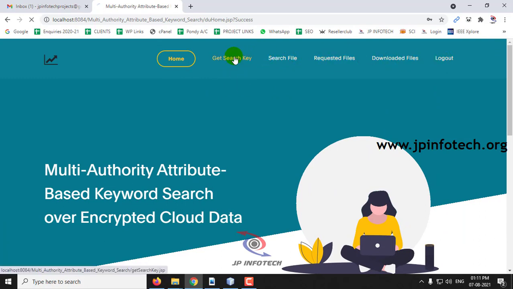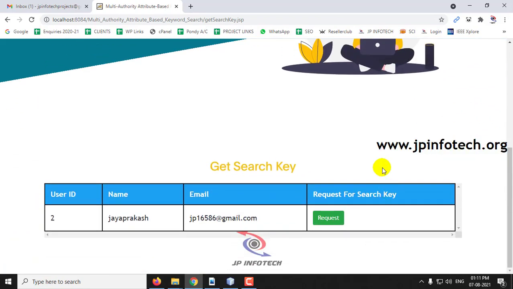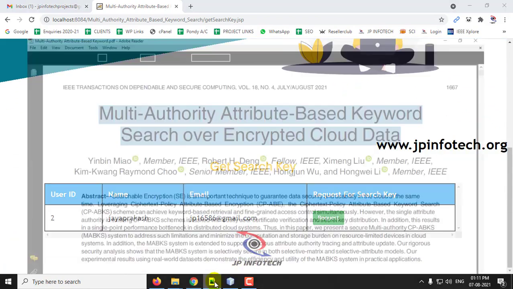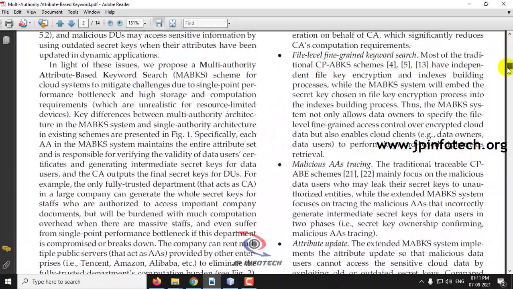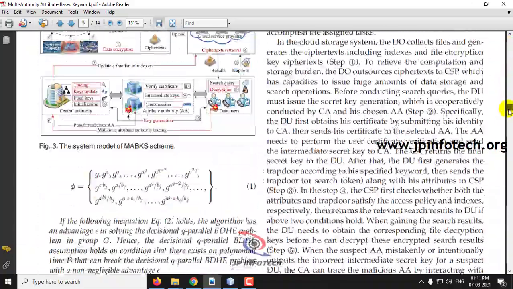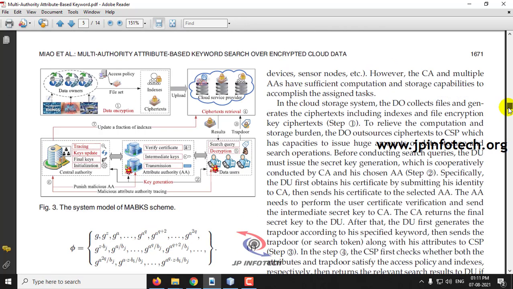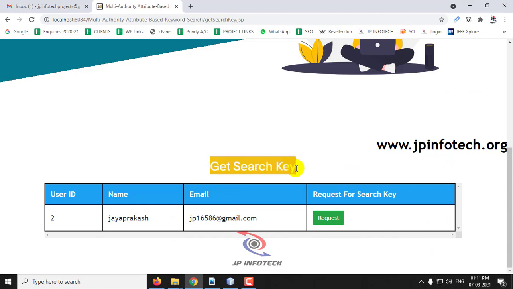So as mentioned in the base paper, before the data user searches for the file, you should get the permission. So first the data user submits the details to the attribute authority, and then to the central cloud authority. After getting the key, only then will the trapdoor be generated and the results sent from the cloud service provider. So for that purpose, first we need to get the search key. So first we'll request for it, so click the request button.